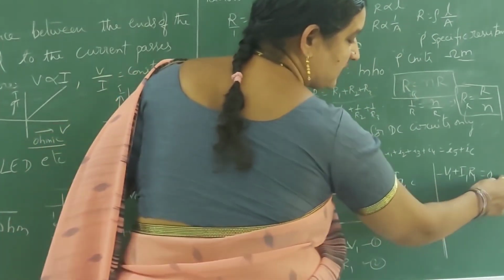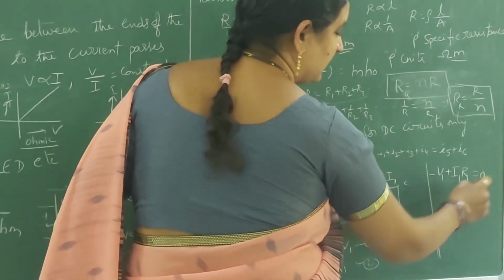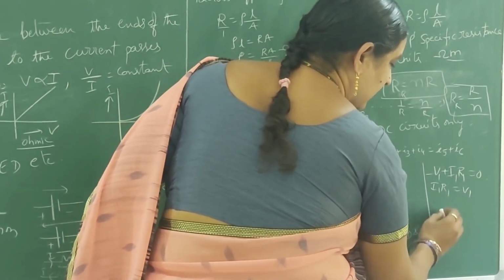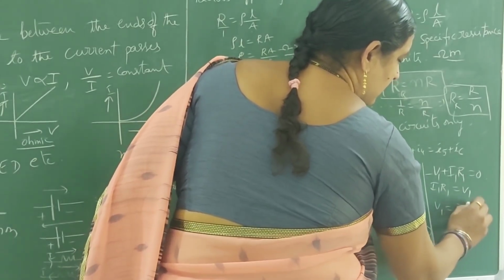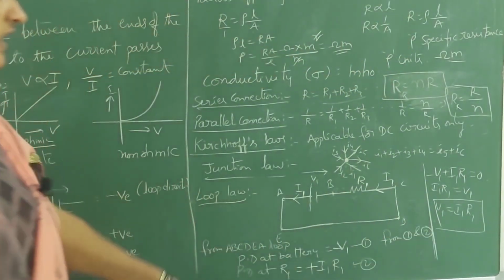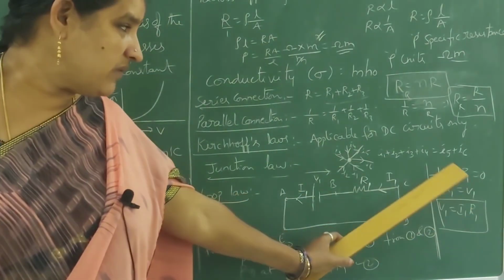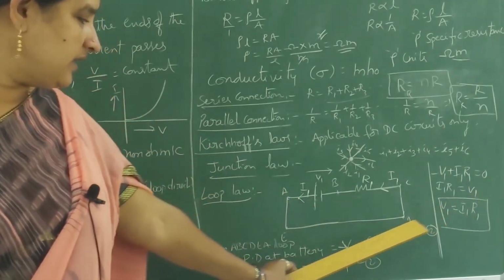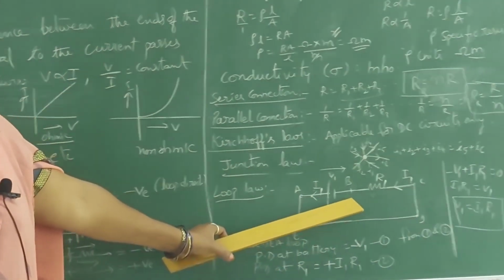You can take this minus value to the right side. What happens? I1 R1 is equal to V1. Otherwise, V1 is equal to I1 R1. So the sum of the potential differences in a closed loop is 0. The loop law is proved.